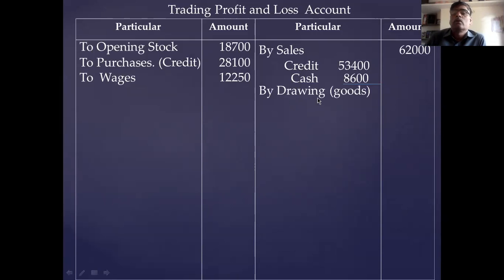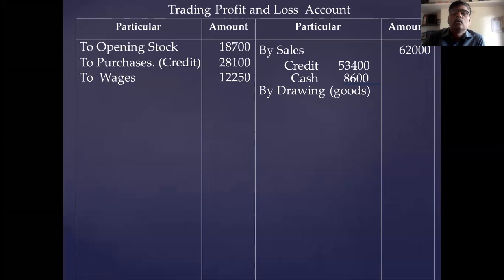By drawing. Drawing means goods withdrawn by the owner for personal purpose. On the credit side, you have to show all the goods dispersed from the business. Goods received to the business is to be shown on the debit side.